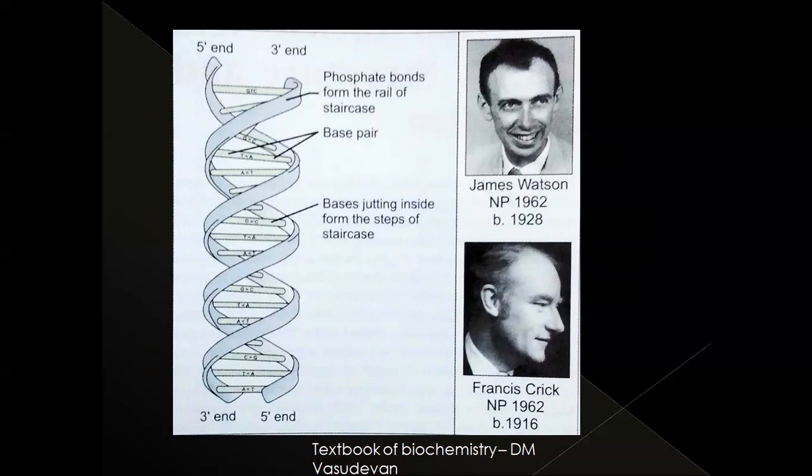Between the purine and pyrimidine, hydrogen bonds are present, and with the help of hydrogen bonds, one purine and one pyrimidine are present between the two strands. These nitrogen bases form a backbone-like structure between the two strands of the DNA. So these two strands of the DNA are complementary to each other.